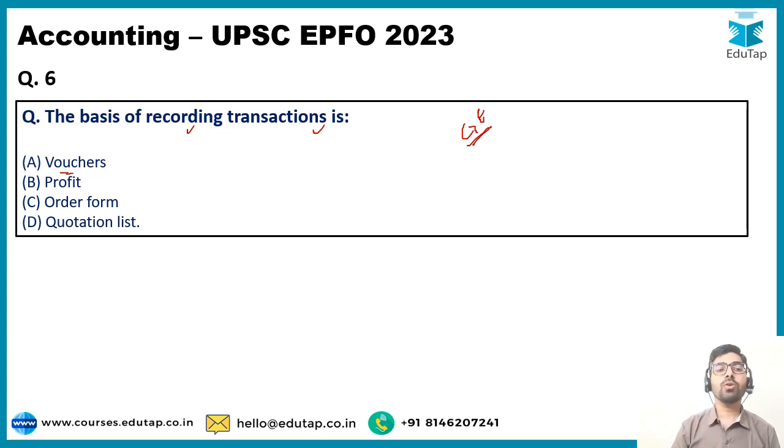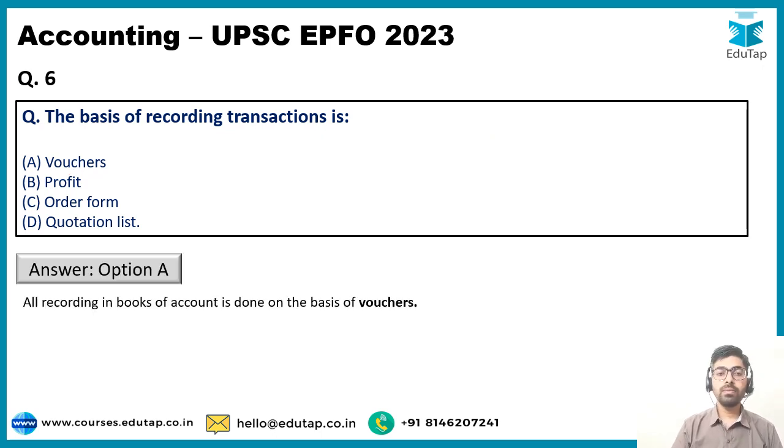Okay, so the correct answer has to be option number A, vouchers. All recording of books of accounts is done on the basis of vouchers. So the correct answer is going to be option number A.